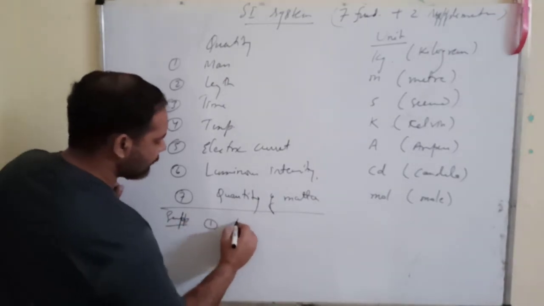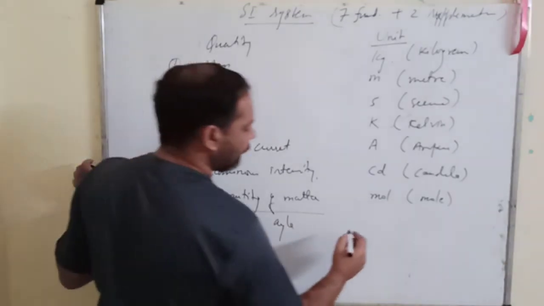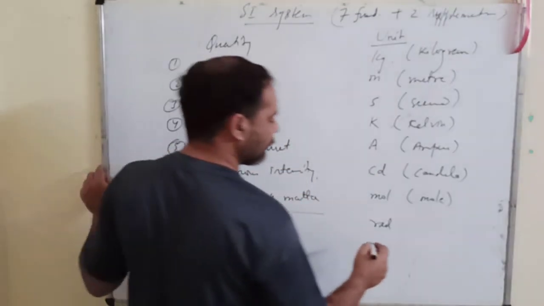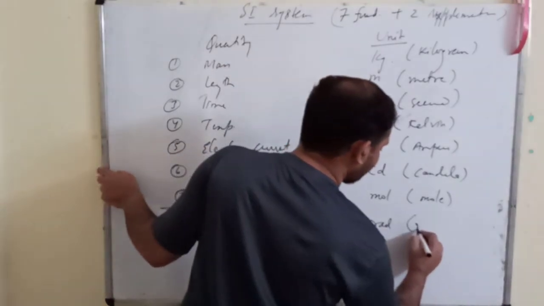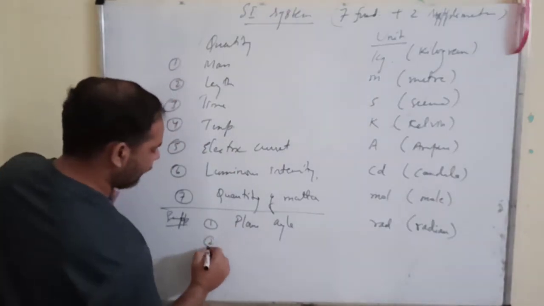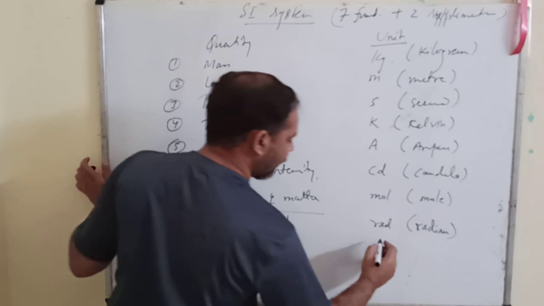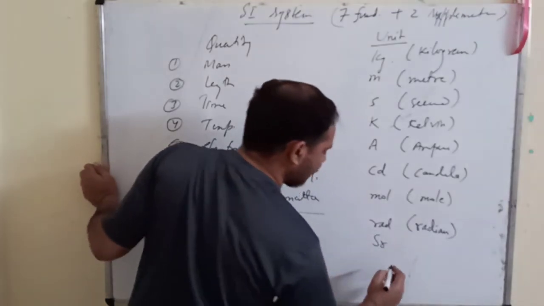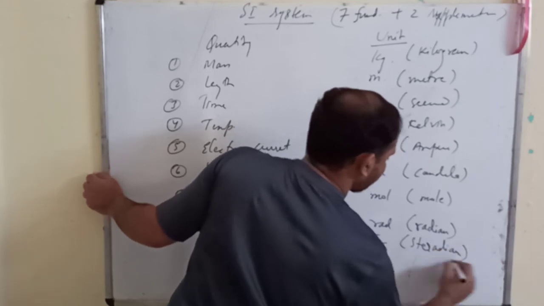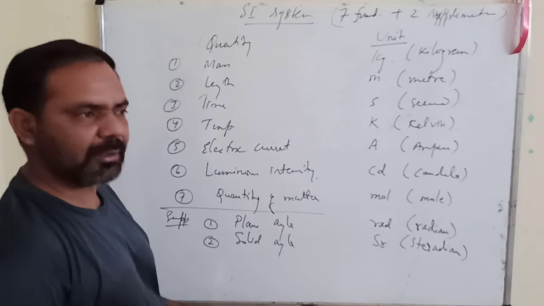Now with these 7 fundamental quantities, we have 2 supplementary quantities. The first one is plane angle, and the unit is radian, which I discussed earlier with you. And second is solid angle, and the unit is steradian. Okay, so this is your standard international system.